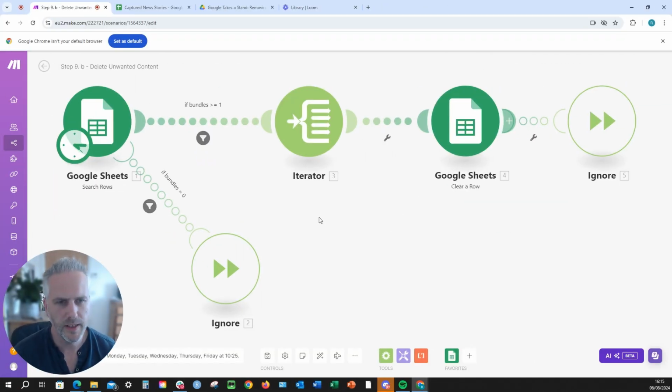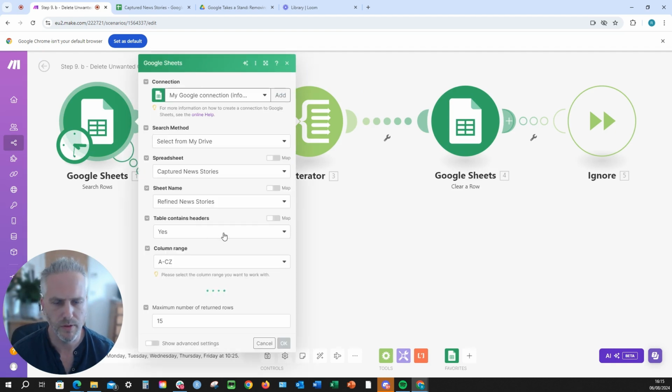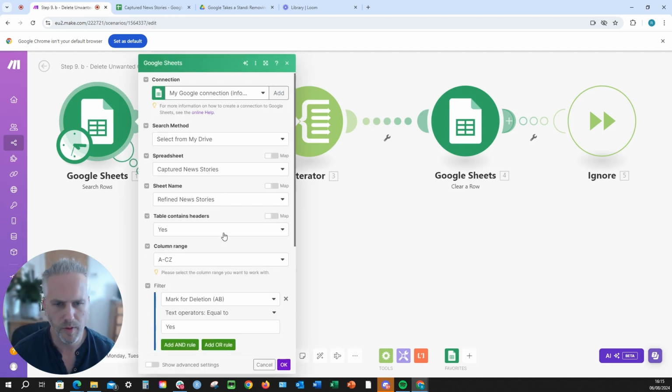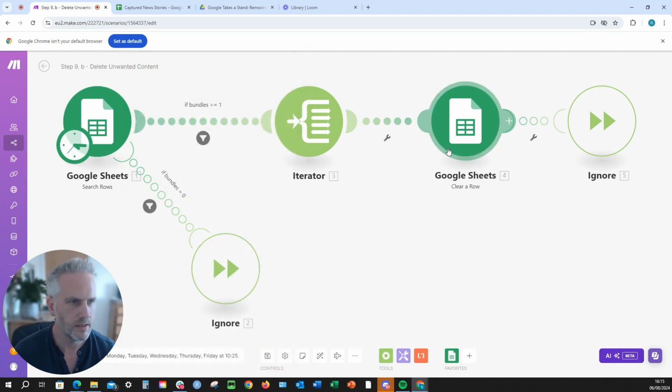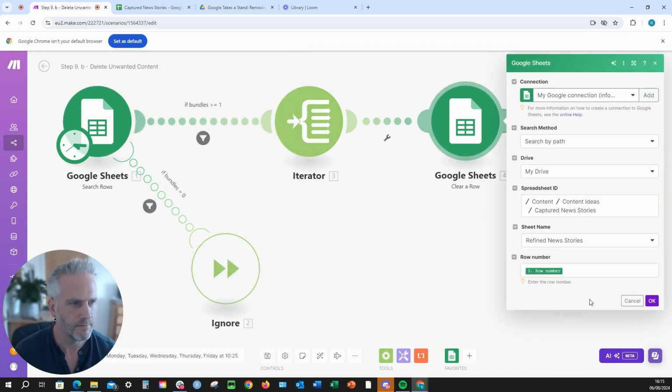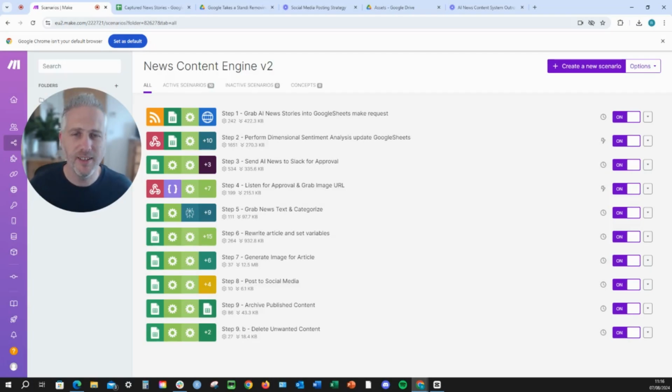Okay, so finally, we want to delete the articles and start all over again. So that's what's going to be happening here. We're looking for articles which have been marked for deletion or those that have been published already, so that we can update our sheet, clear it, and start again. So that concludes our overview of this AI news content system.